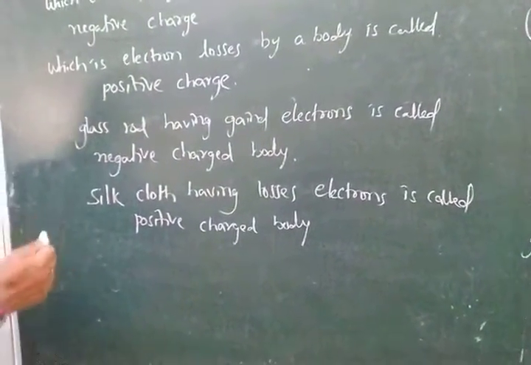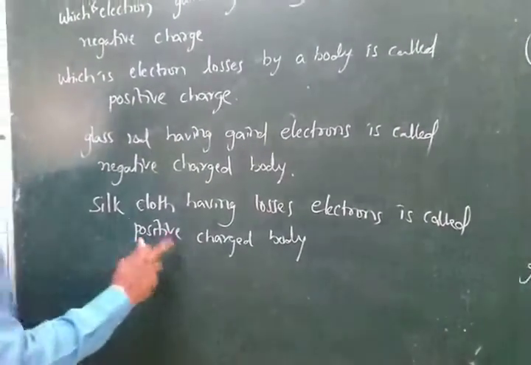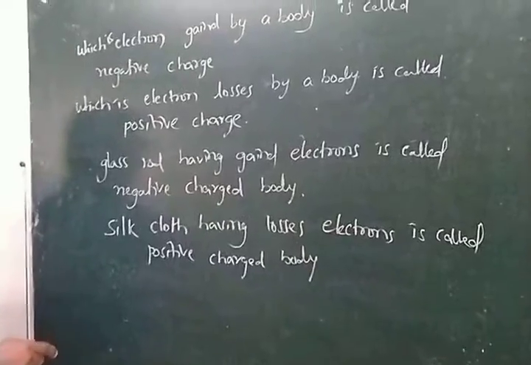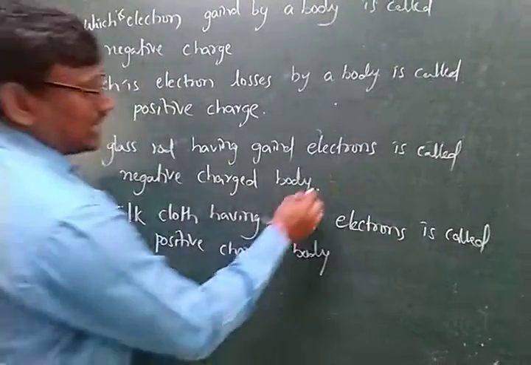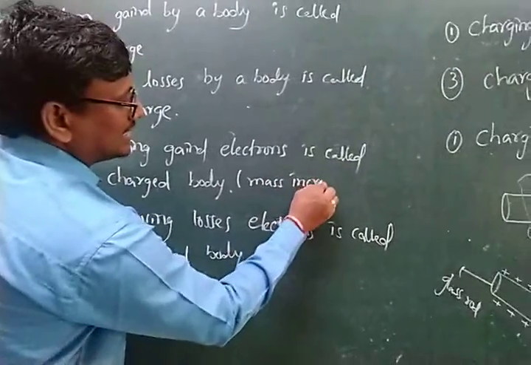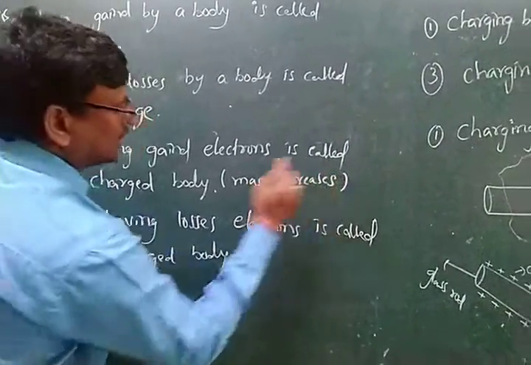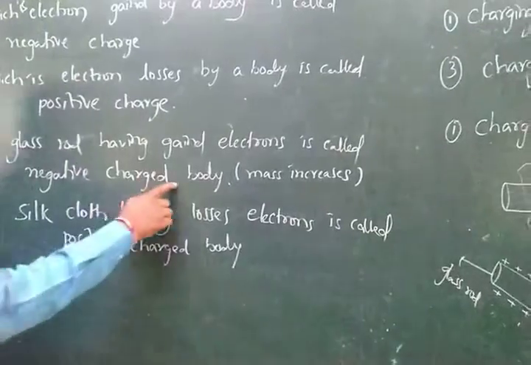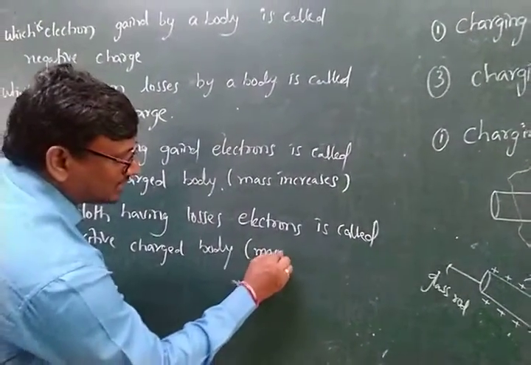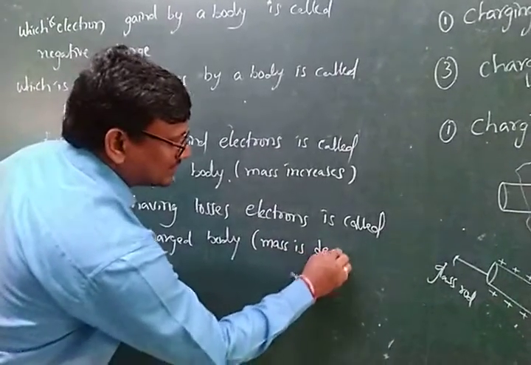What is lost is the positive charge, and what is gained is the negative charge. Now for a negative charge, the mass increases. For a positive charge, the mass decreases.